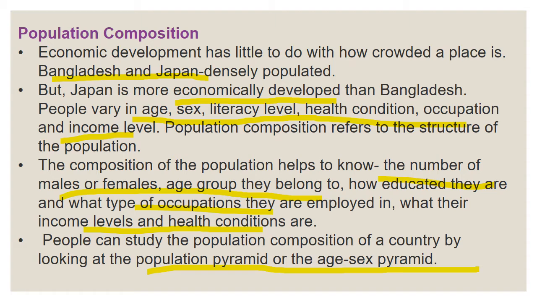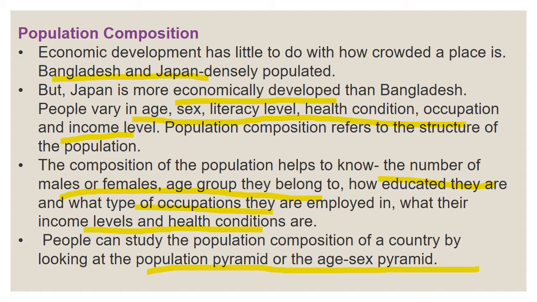People vary in age, sex, literacy level, health condition, occupation and income level. So, population composition refers to the structure of the population. In this age group, how many people are there? Among females, how many people? Among males, how many? Literacy, how many educated people? How many uneducated?